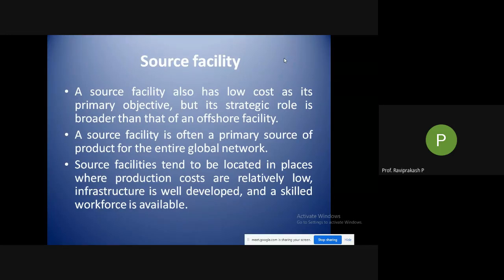So, a source facility tends to locate in places where production costs are relatively low, infrastructure is well developed, and a skilled workforce is available. Even that is important. Based on your product, we need to see whether skilled people are available there, or people who are ready to learn. So we need to find such places. In India, we have different places where different kinds of skill are available. Plus, people are ready to learn new skills in some places, and in some places people are not ready to learn because they are happy with whatever they have.